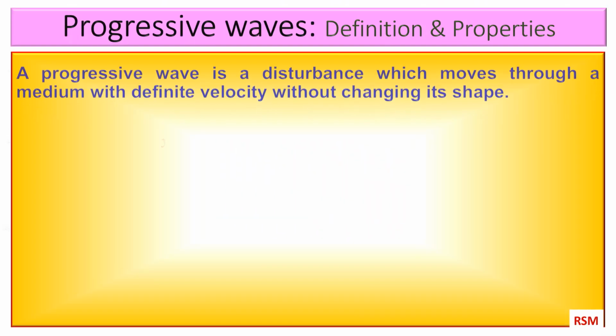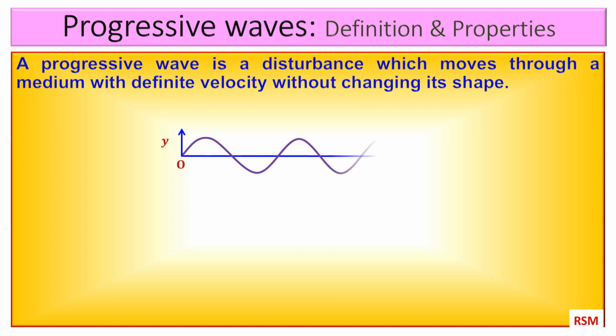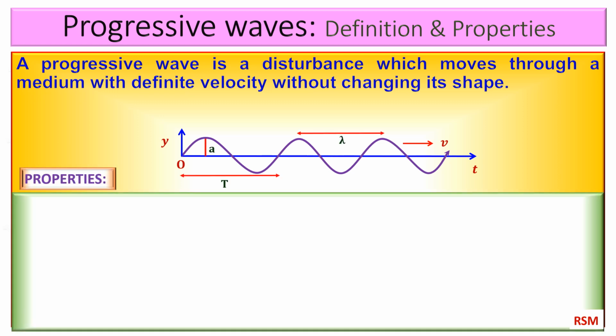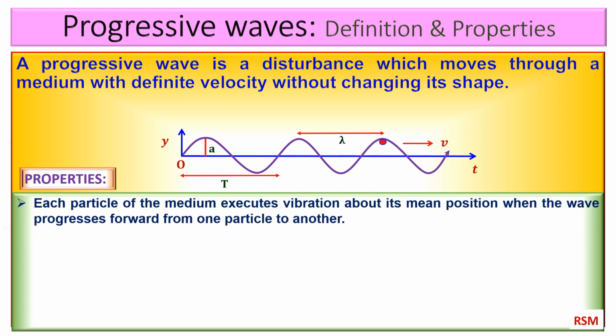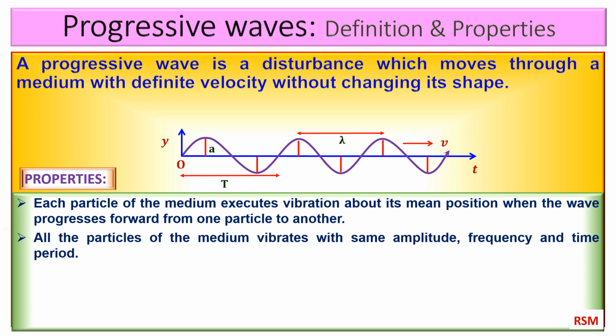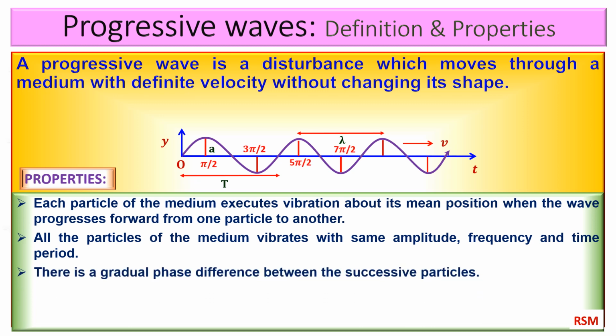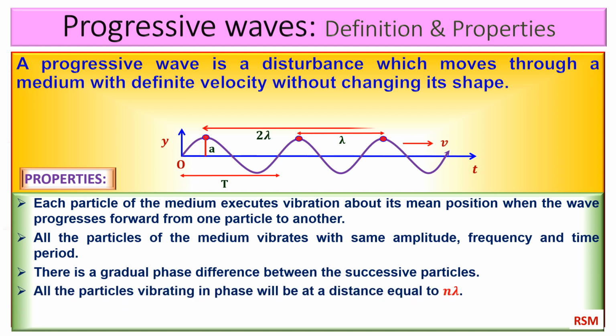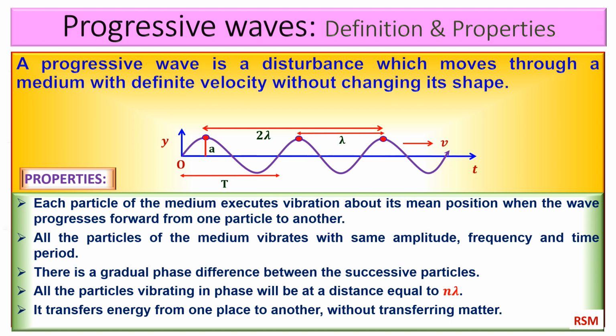A progressive wave is a disturbance which moves through a medium with a definite velocity without changing its shape. During the propagation of a progressive wave in a medium, each particle of the medium executes vibration about its mean position when the wave progresses forward from one particle to another. All the particles of the medium vibrate with the same amplitude, frequency and time period. There is a gradual phase difference between the successive particles. All the particles vibrating in phase will be at a distance equal to n lambda. It transfers energy from one place to another.